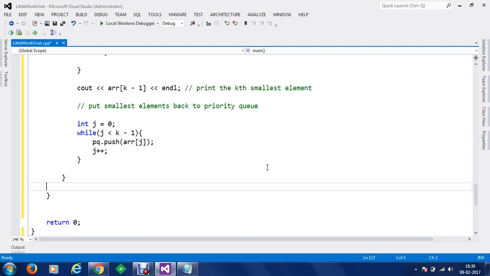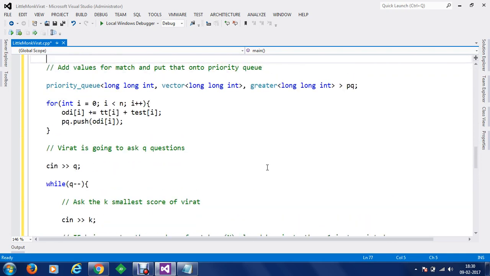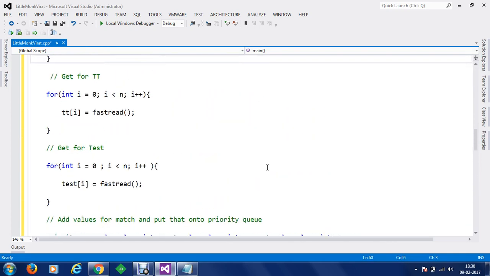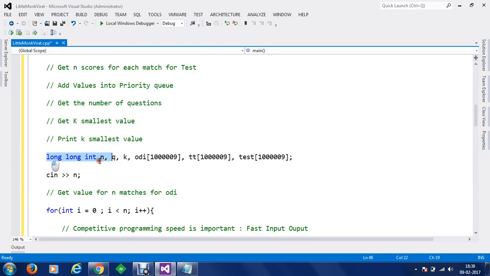So now we have written our solution. So now you can quickly check that. So first of all, we have a quick recap of the code. We are going to take some variables according to n number of matches, q questions, k smallest element, and the ODI, T20 and test.